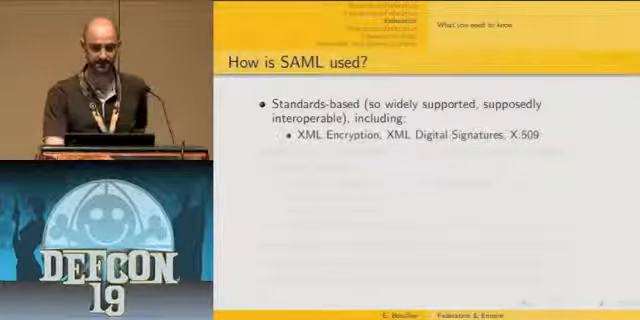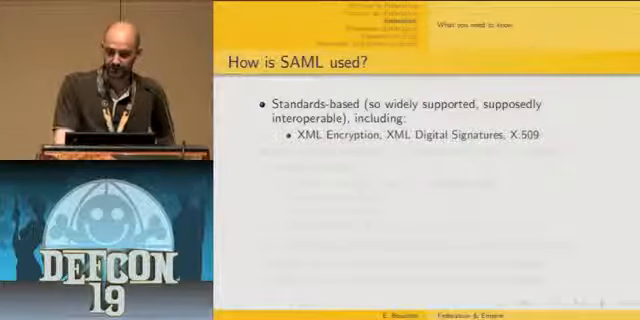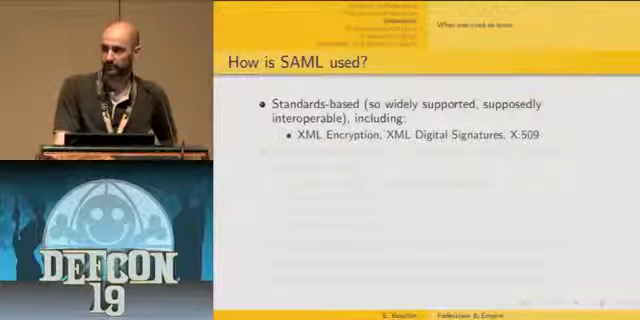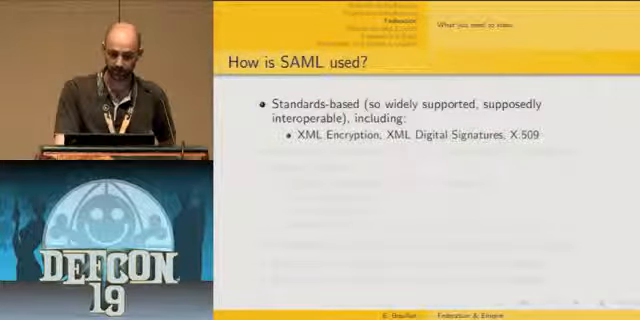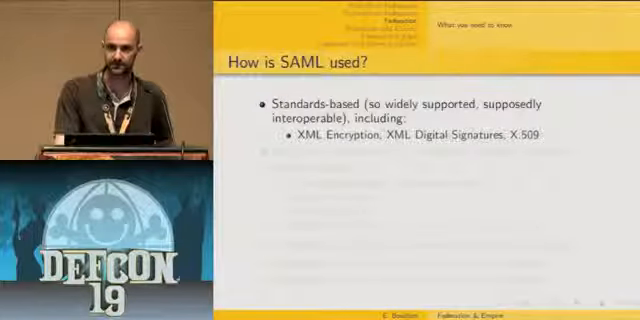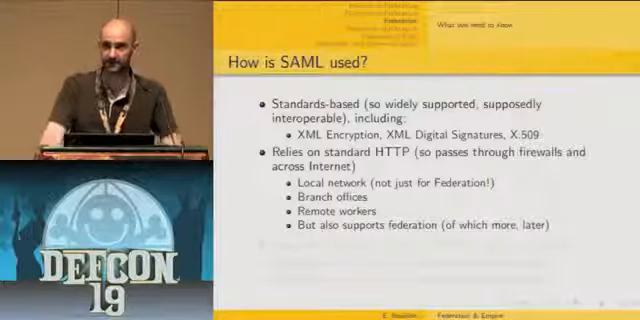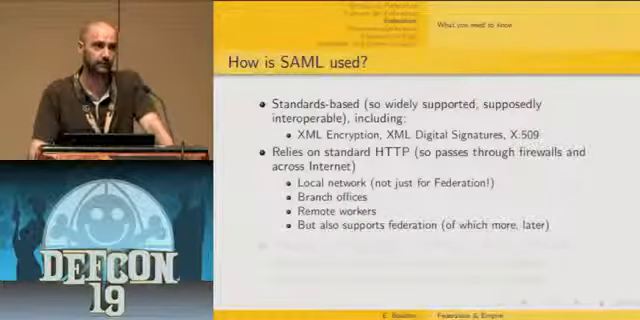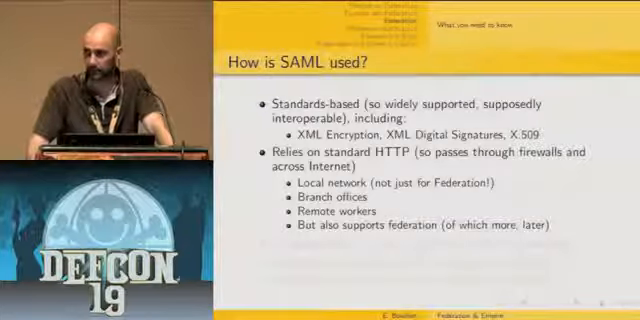So how is SAML used? SAML is standards-based, so widely supported and supposedly interoperable between implementations. And the underlying standards include XML encryption, XML digital signatures, and X509 for certificates. It heavily relies on HTTP for conveying the SAML assertion through the network, so that easily goes through firewalls.